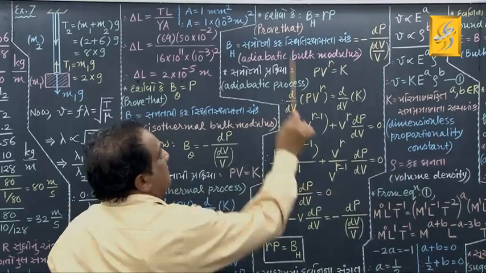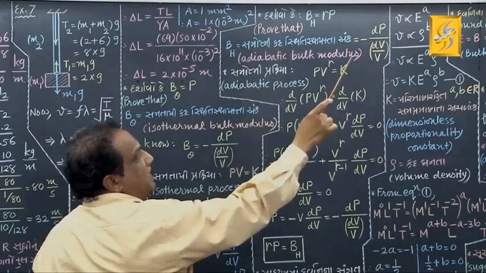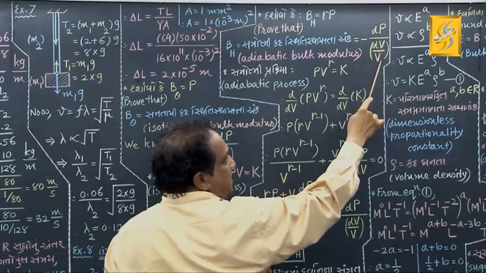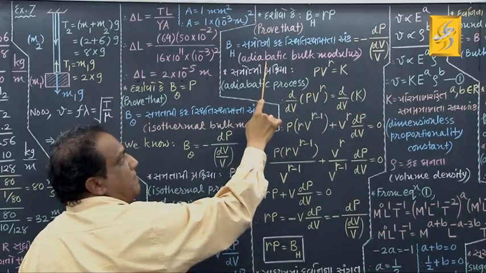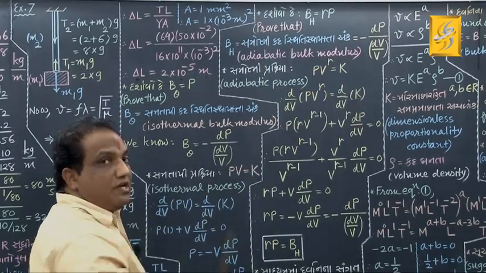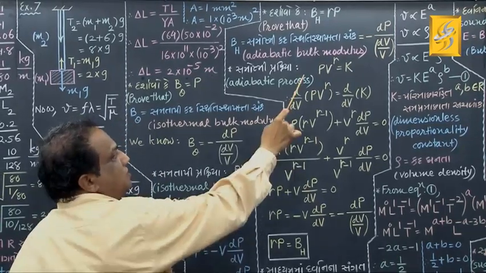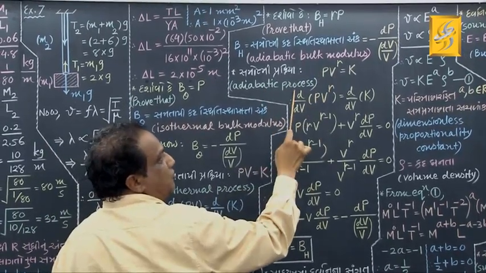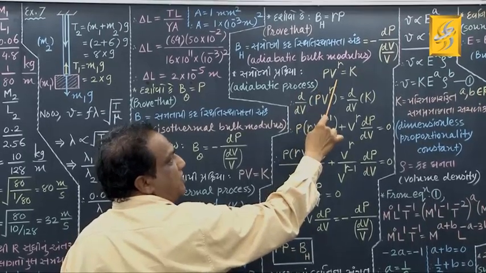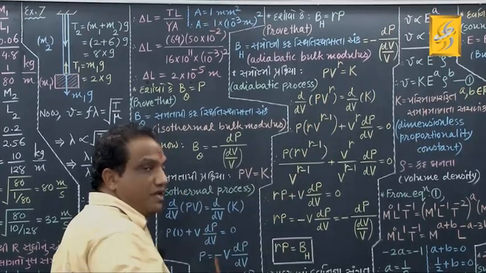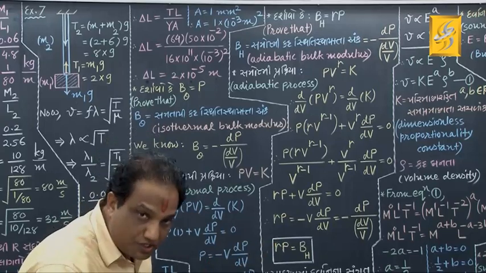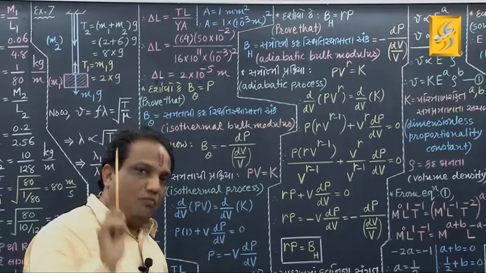Come on. This is bulk modulus. Its formula is minus dP upon dV upon V. But when you are talking about an adiabatic process, just recall the relation between pressure and volume for an adiabatic process. It is P into V raised to gamma equals constant. Take d by dV on both the sides.